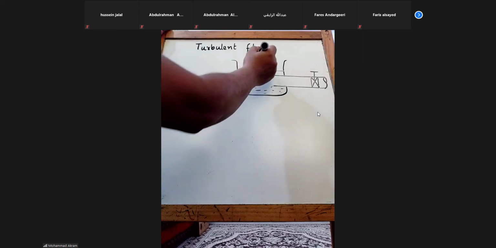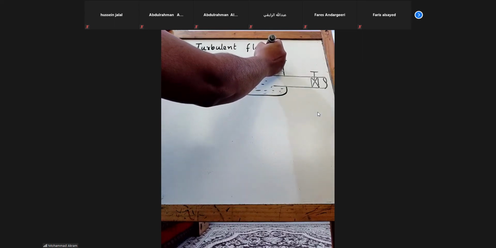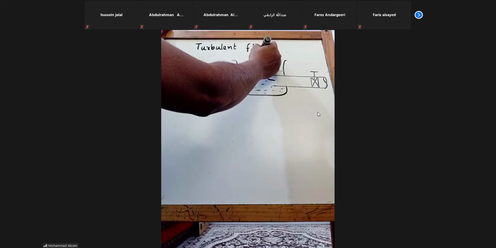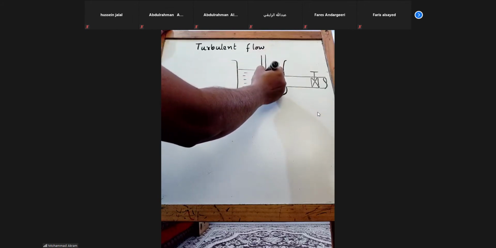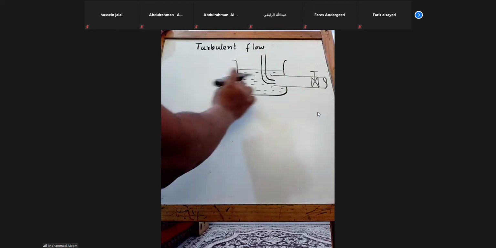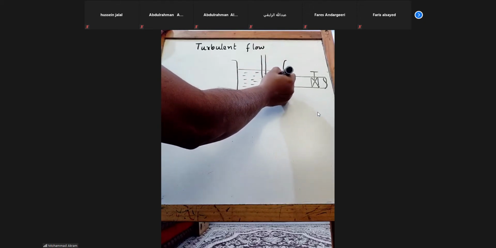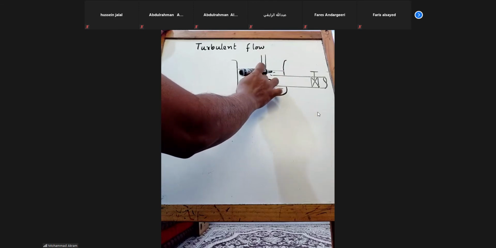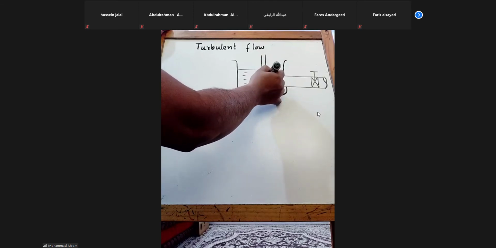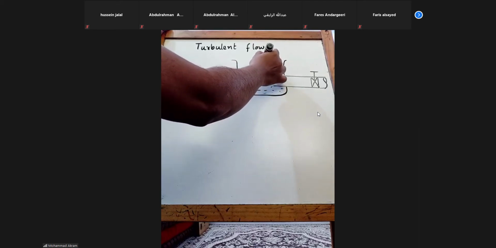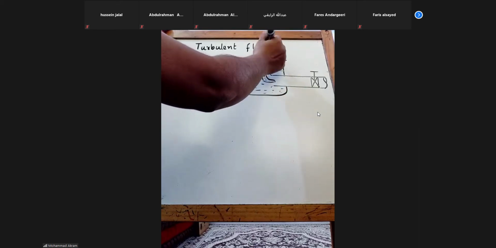Now in this, if I put a tube at the center portion, and this is the color dye tube.